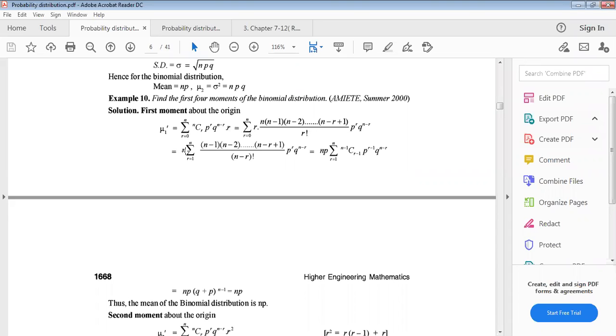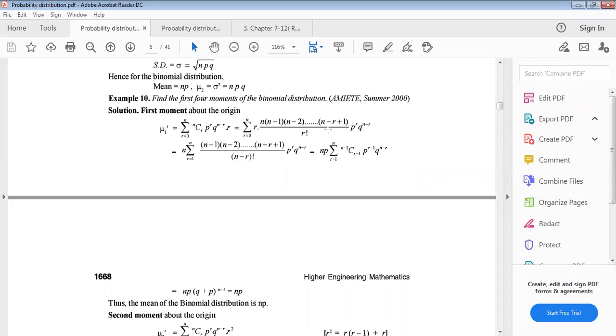Now taking n in front, r equals 1 to n, and n minus 1 to this, n minus r factorial. Actually it is r factorial into n minus r factorial, so there is a mistake in this formula.